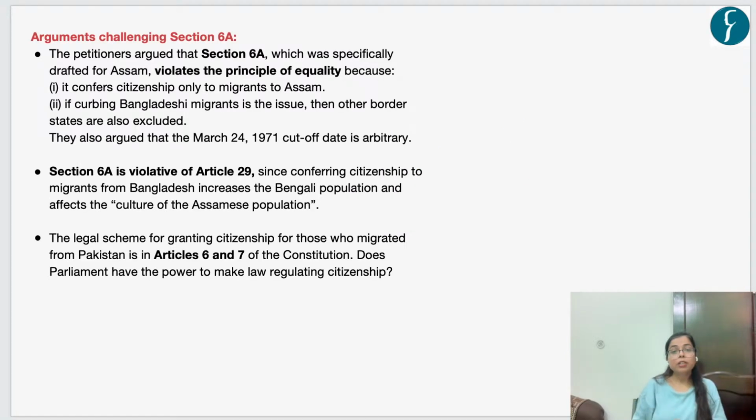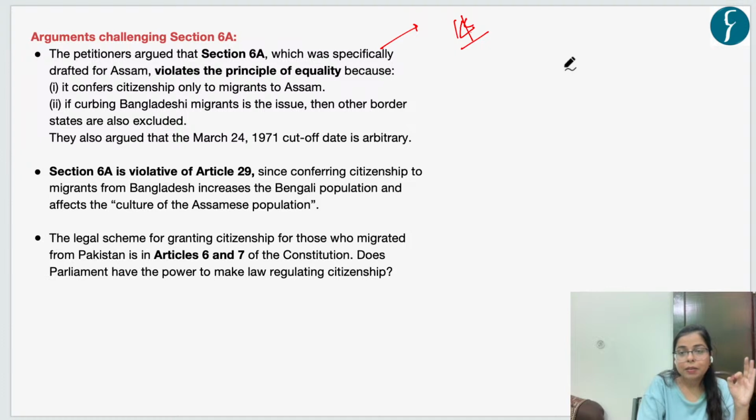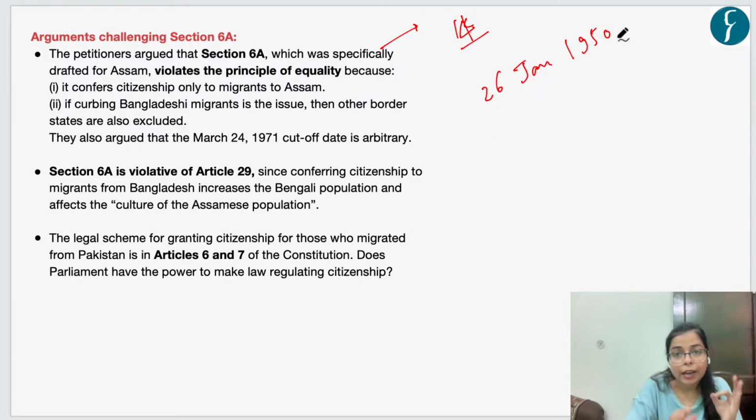Now, there were certain arguments by the indigenous groups in Assam which challenged the constitutional validity of Section 6A. The first argument said that Section 6A violated Article 14 of the Indian Constitution. The reasoning was that when our Constitution was adopted on 26 January 1950, this was the cutoff date when all the people residing in India were automatically citizens of India.